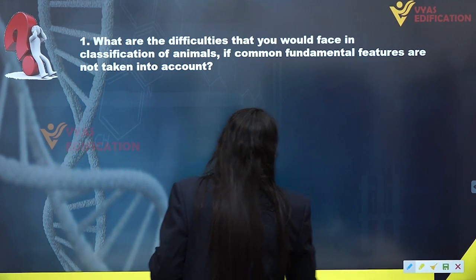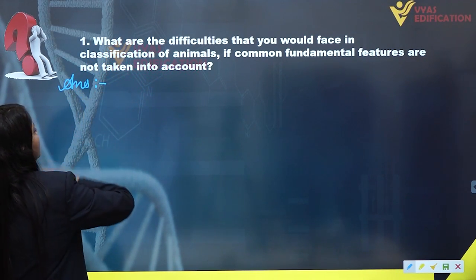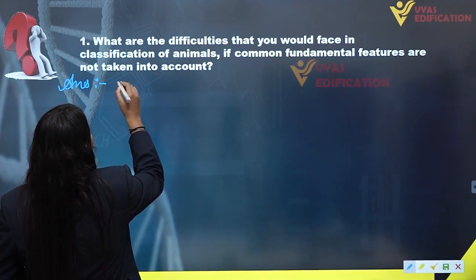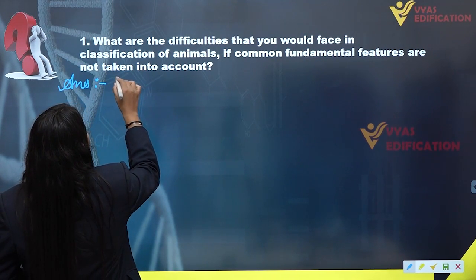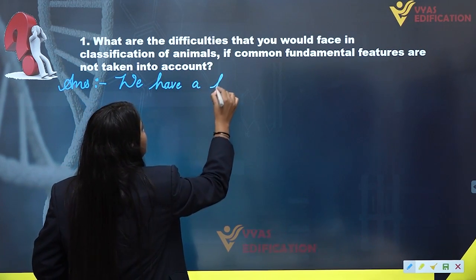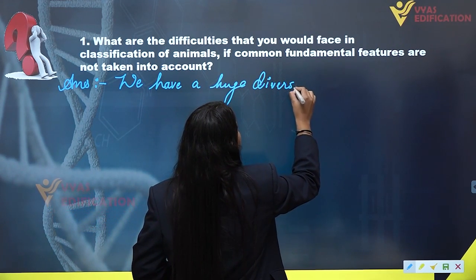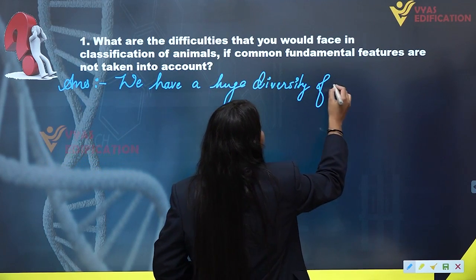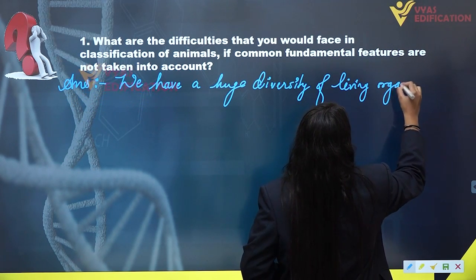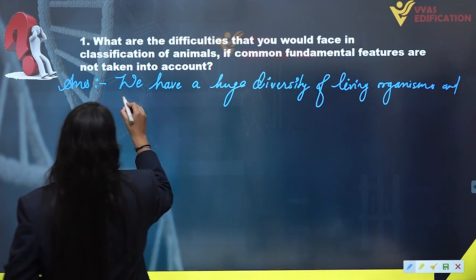As this question is asking what happens if the common fundamental features are not taken into account to classify different kinds of animals into different categories, first of all, we will write that the answer goes like this: we have a huge diversity of living organisms, and animals as well.